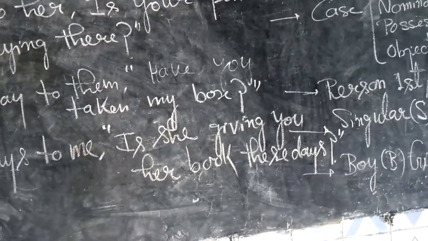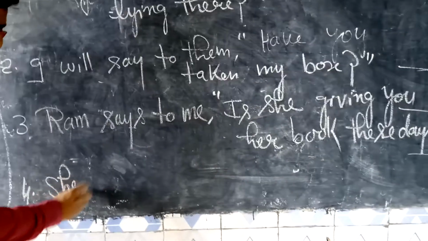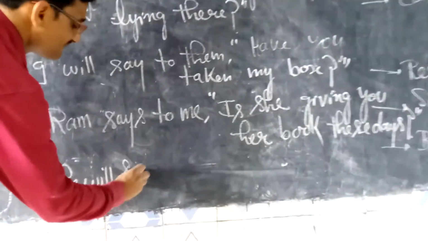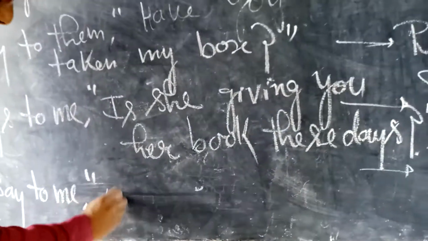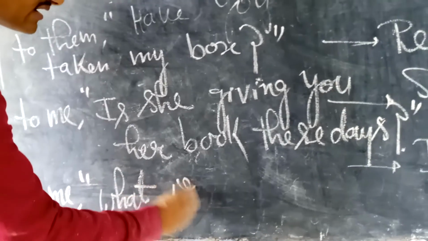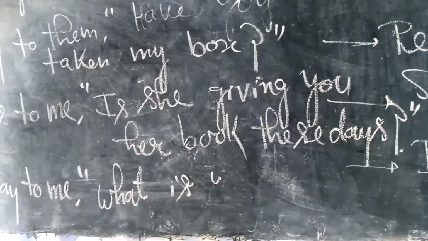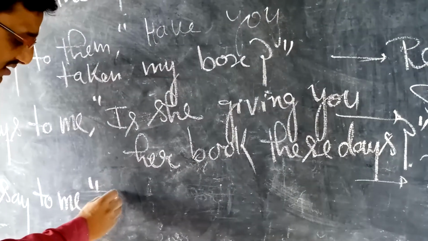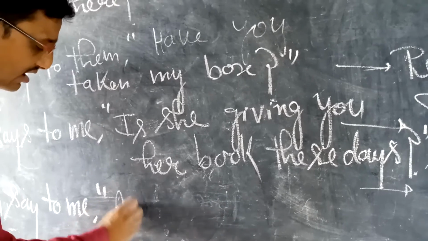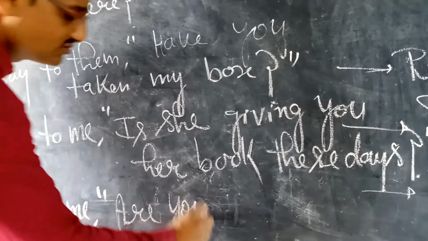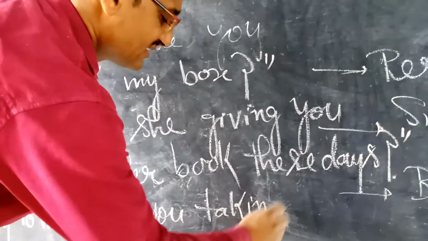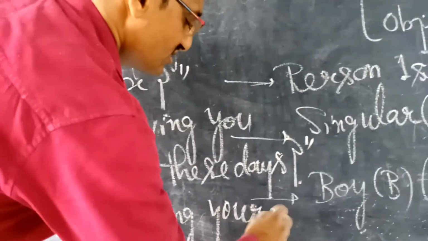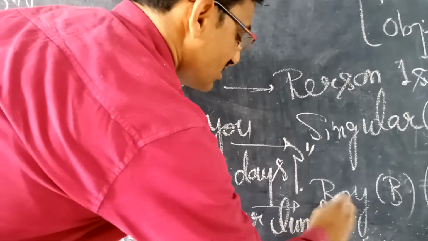Okay students, fourth: She will say to me, "What is"... sorry, we cannot take the WH family in this category. She says to me, "Are you taking your lunch?" So these four sentences you have to do.